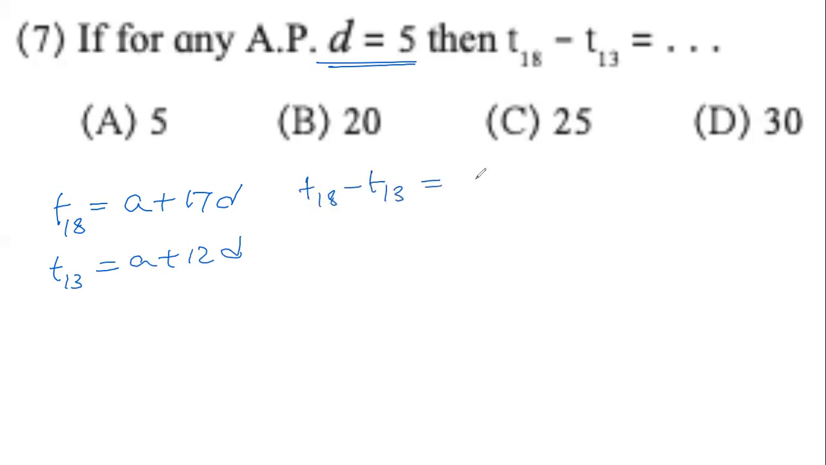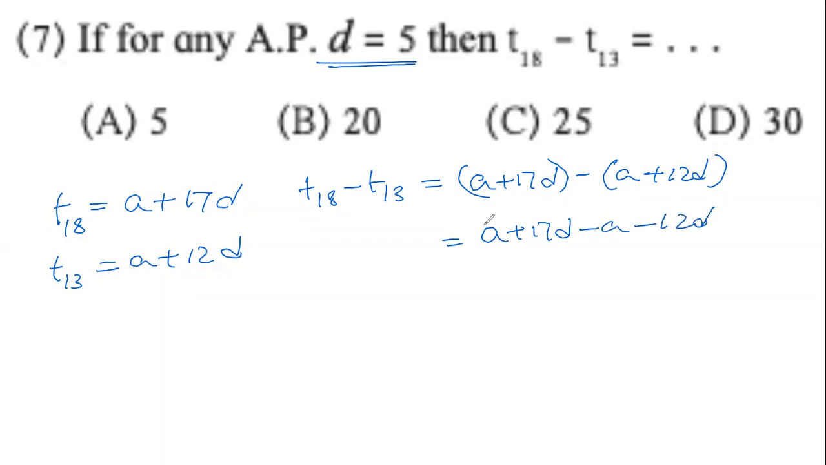If you know algebra, you will write a plus 17d minus a plus 12d. When you simplify this, a plus 17d minus a minus 12d, a minus a is 0. 17 chocolates minus 12 chocolates is 5 chocolates. Now 5 into 5, because d is 5, answer is 25. This is the long answer.